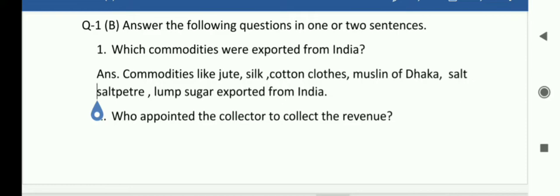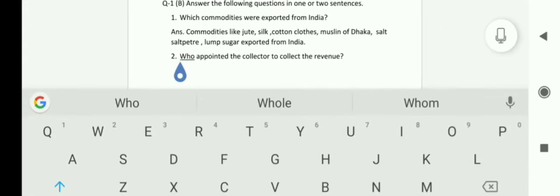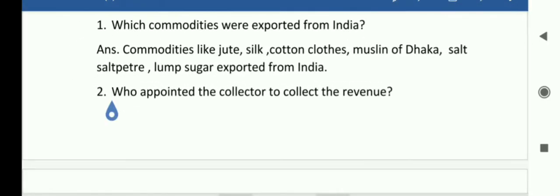First, which commodities were exported from India? So commodities like jute, silk, cotton clothes, muslin of Dhaka, salt, saltpeter, indigo, sugar were exported from India.